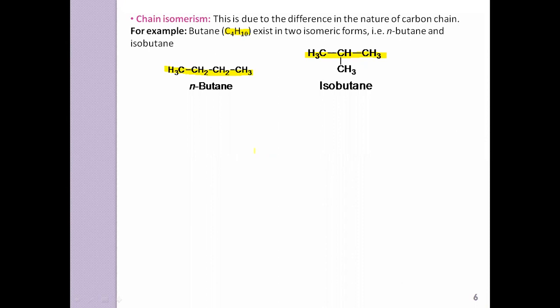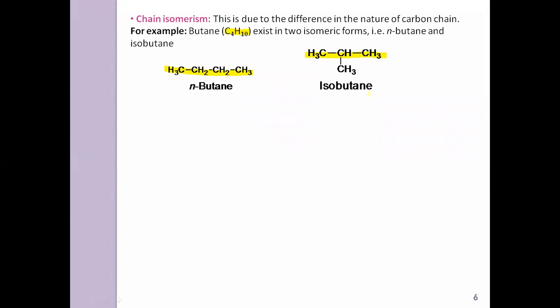The arrangement of atoms is different. So in structural isomerism, the arrangement of atoms within the molecule is different, and this is chain isomerism.